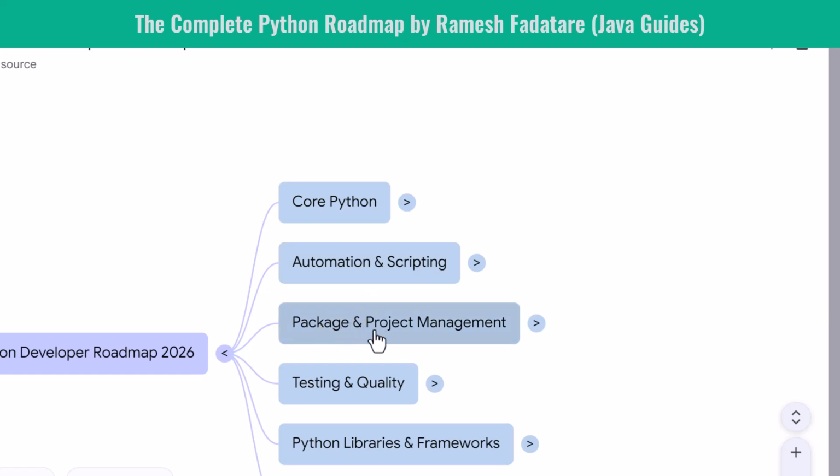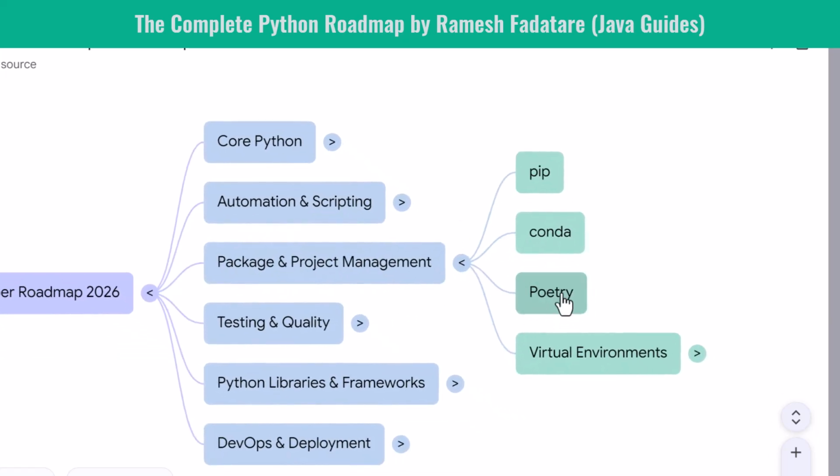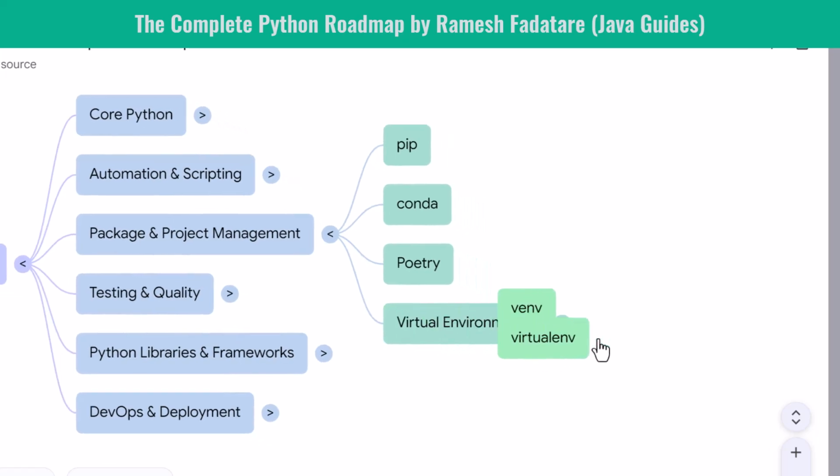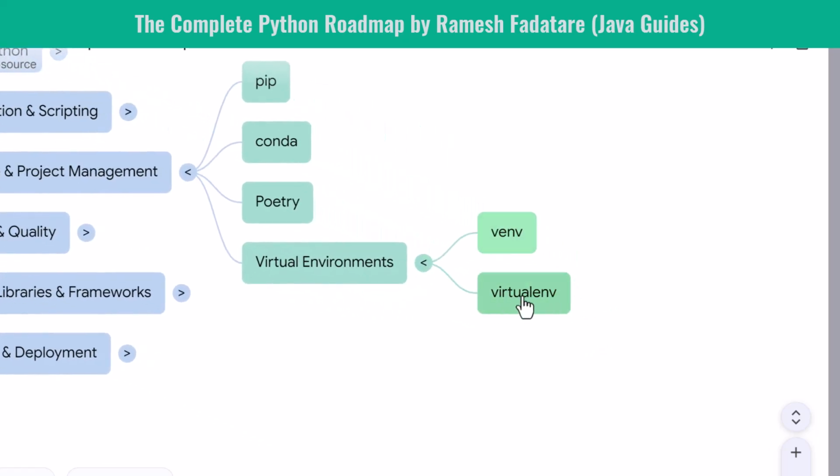Next, package and project management. Every Python developer must know how to manage environments and dependencies. You start with pip, the default Python package manager. Then you explore Conda for scientific computing. You learn Poetry, the modern tool that handles dependencies, packaging, and versioning elegantly. You master virtual environments using venv and virtualenv to isolate your projects and avoid dependency conflicts.